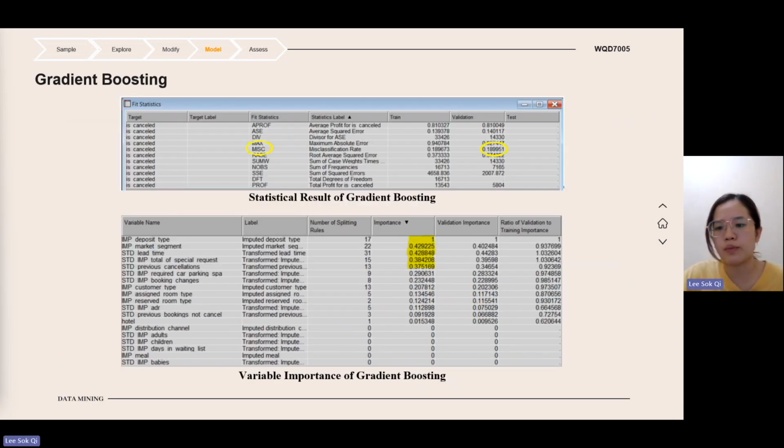So gradient boosting is primarily used for classification, which is specifically a type of boosting method, and it can also reduce the risk of overfitting. Gradient boosting achieves a misclassification rate of 0.189. So we can see that the variable importance is quite similar to the decision tree, proving that it is combining decision trees to form a more powerful composite model.